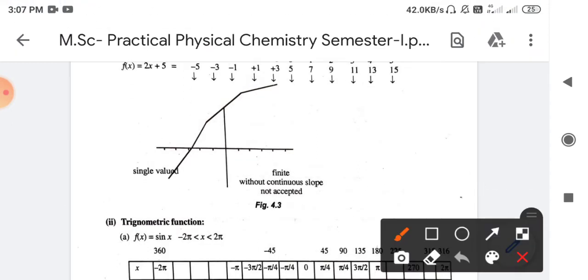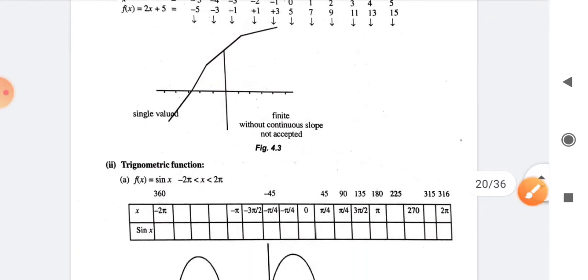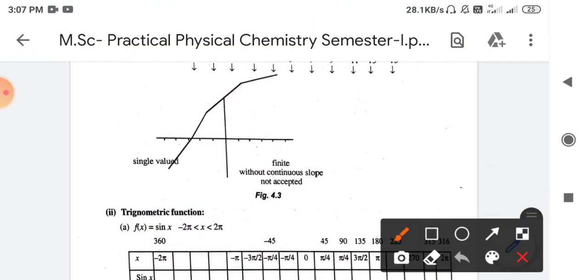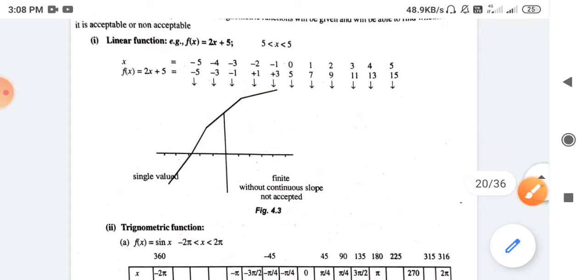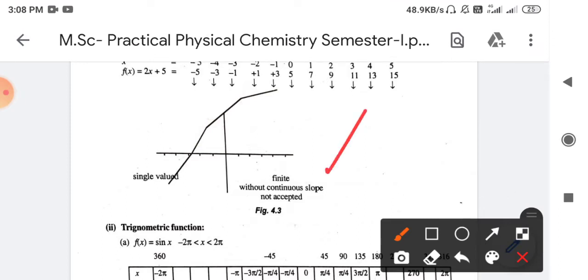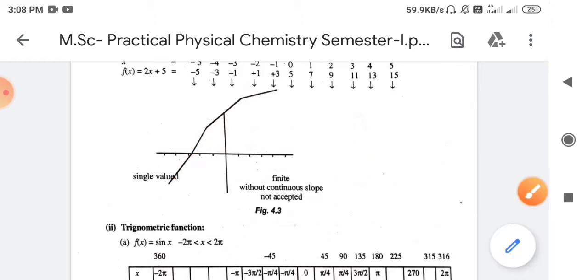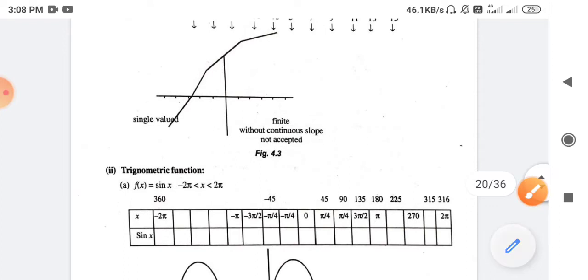So this function, though it is continuous, its first order derivative is not obtainable at this point, hence this function is not acceptable. Okay, so this is quite a tricky question. Though it is continuous, still it is not an acceptable wave function. So in conclusion, we can say that it is a finite, single valued wave function, but it is without continuous slope, hence it is not an acceptable wave function.